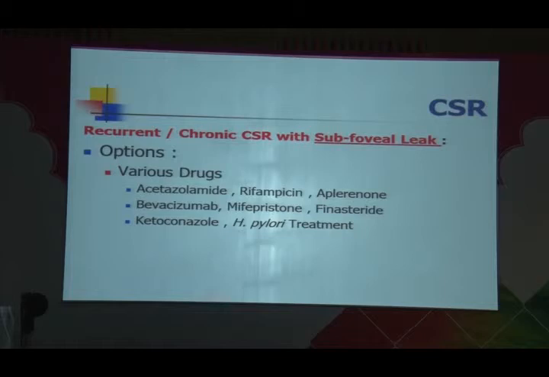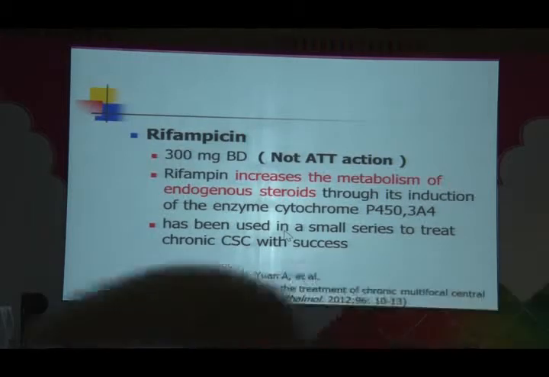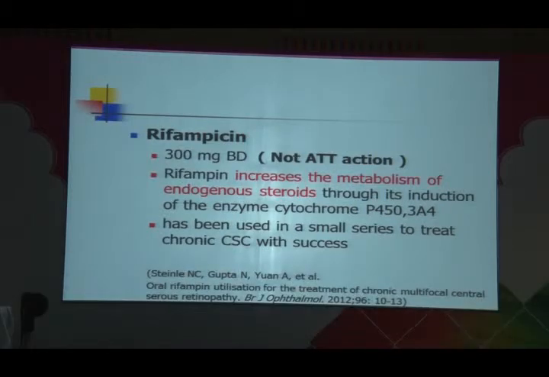What about a patient who has a leak in the central sacrosanct area, from where all of us see? Whenever you have this picture, various treatments have been described. So many treatments have been described that all of them, frankly speaking, have a questionable role. What is effective is some kind of PDT. Rifampicin, because everybody tried, we also tried, but in 50% I got the response, 50% I did not. Rifampicin here is being given not for anti-tubercular action, but because rifampicin increases the metabolism of endogenous steroids. And that is how rifampicin in the dose of 300 milligram BD given for a couple of weeks, 3 weeks or so, may help.